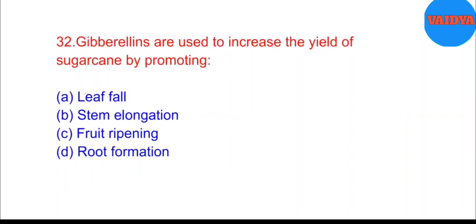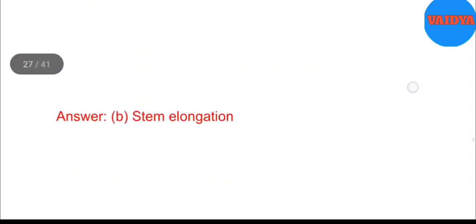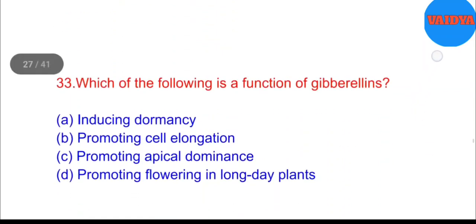32. Gibberellins are used to increase the yield of sugarcane by promoting: A. Leaf fall. B. Stem elongation. C. Fruit ripening. D. Root formation. Answer: B. Stem elongation.